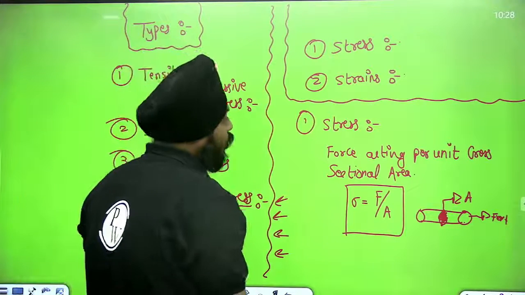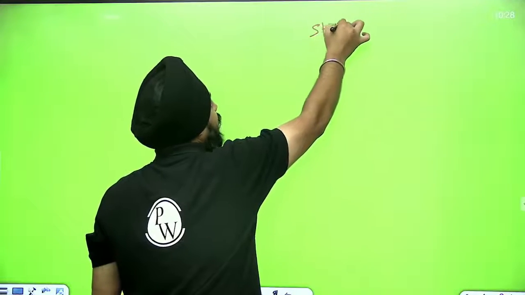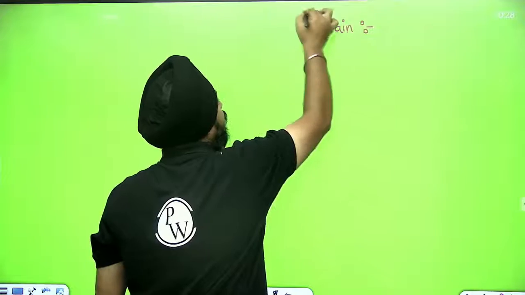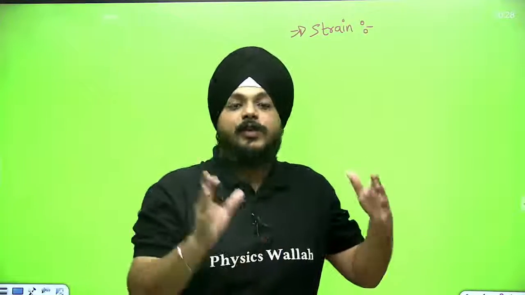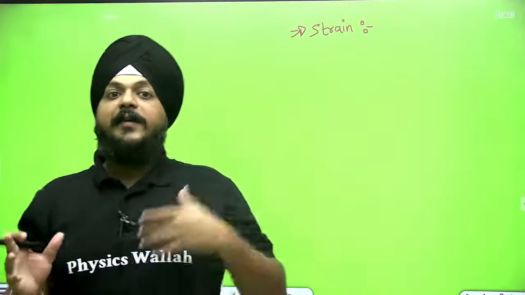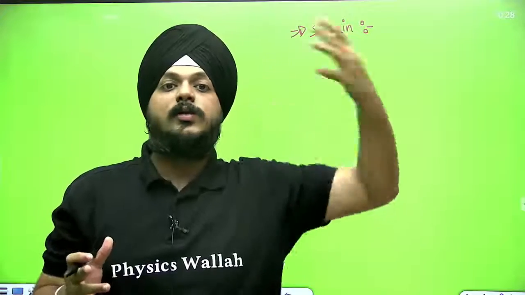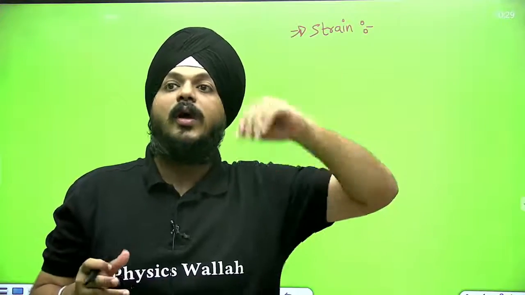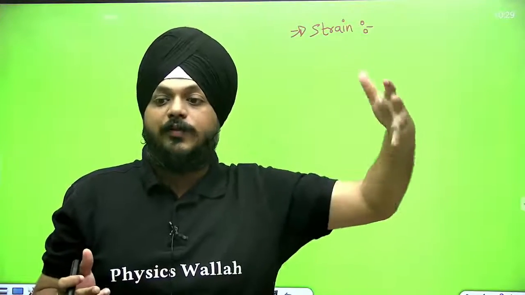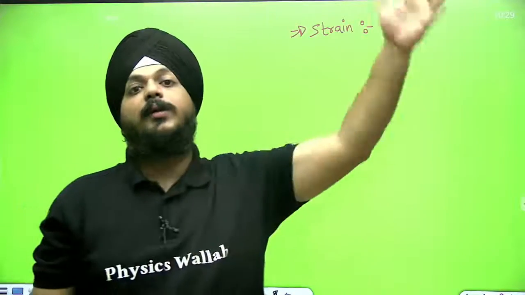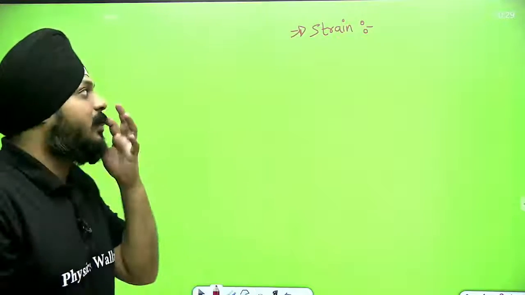If I am going to talk to you about strain, first of all we are going to discuss it in a very simplified form, then in detail we will discuss the types of stress. After that we'll have a detailed discussion regarding the types of strains, and slowly we will move on to Hooke's law, the stress-strain curve, its applications, the combination of rods. First we are going to cover the entire theory, and at the end we are going to work out some of the best sums of it.